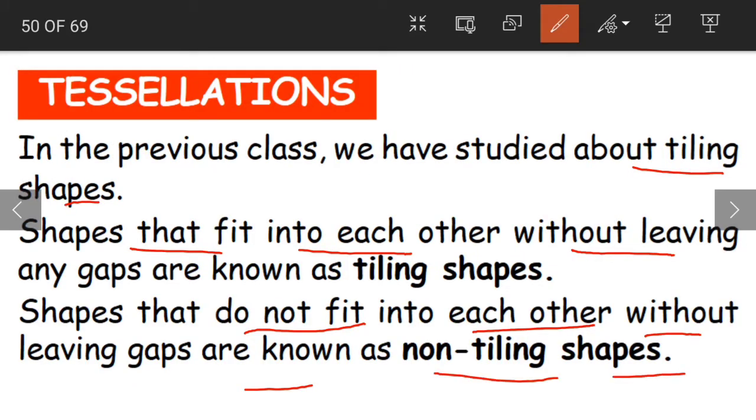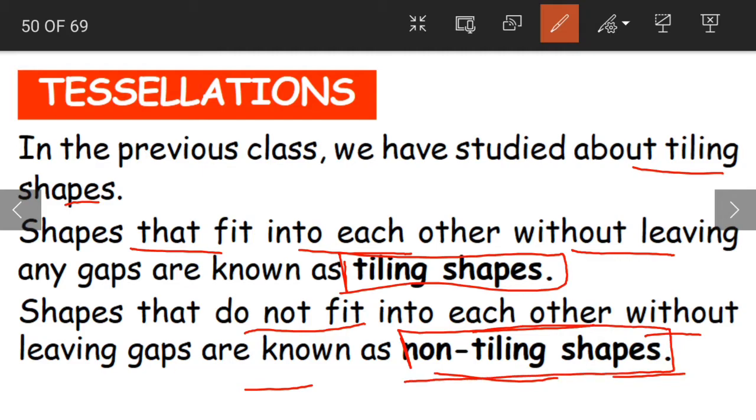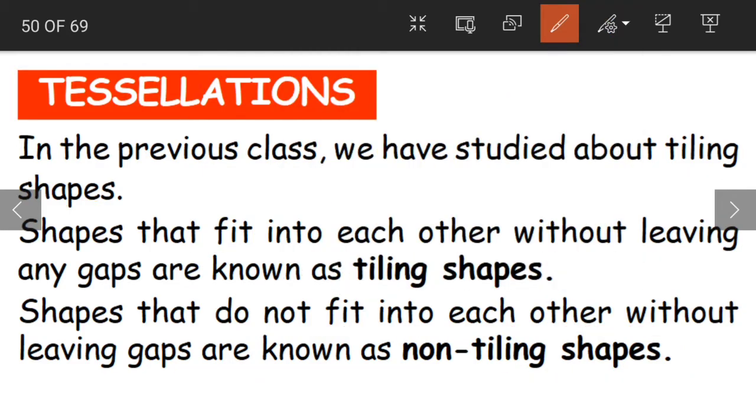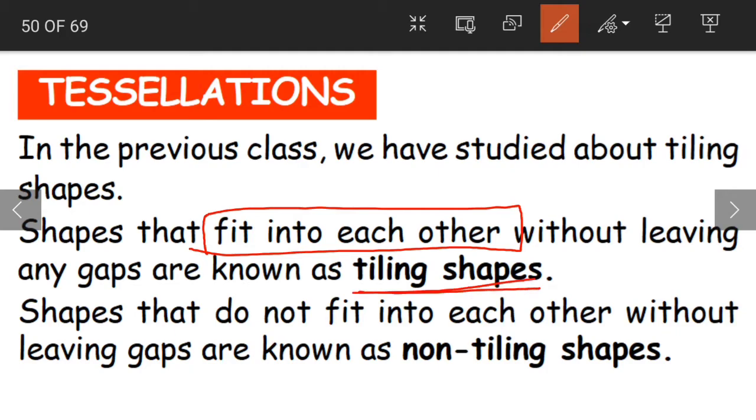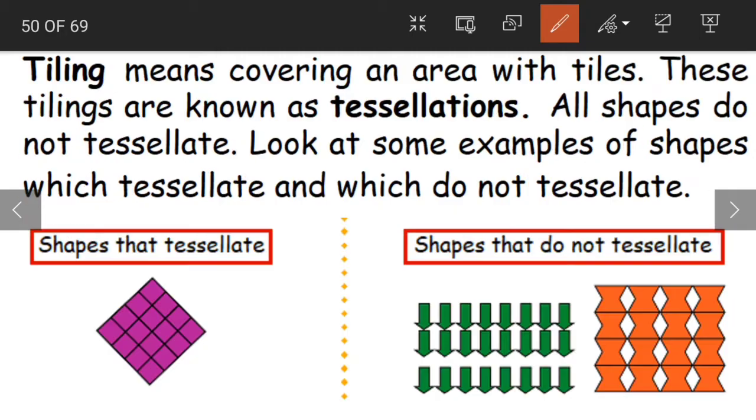Non-tiling shapes. Is this clear? What are tiling shapes? We have two types of shapes. One is tiling shapes and the other one is non-tiling shapes. When the shapes fit into each other without leaving gaps, they are called tiling shapes. And when the shapes do not fit into each other, they are called non-tiling shapes, children.